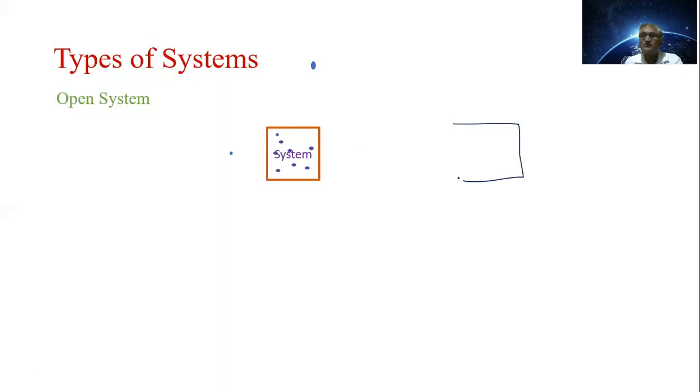आपण बघतो, समजा this is our room and here is the door. What happens? The air molecules can enter here. Air molecules from inside can go outside here. That is, the matter exchange can occur here. Similarly, we can see here the heat energy can enter into your room. Energy from your room can also go outside here. That is, there is an exchange of energy as well as matter here, and such type of system is called as the open system. याला काय म्हणतो आपण? ओपन सिस्टीम म्हणतो. That we can see here.